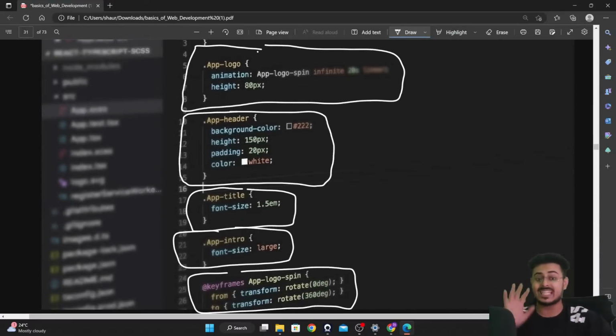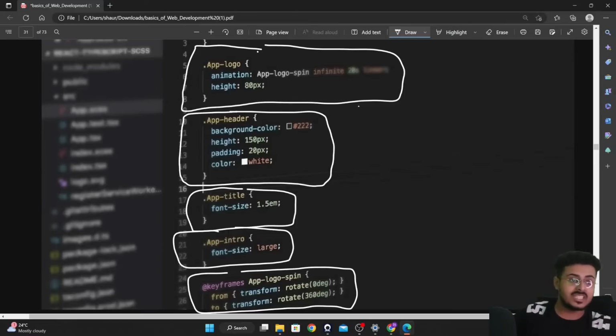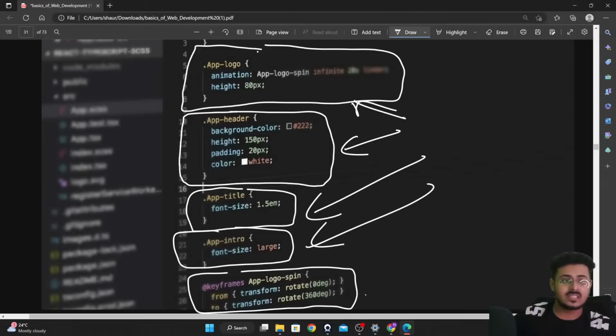Now these are some technical terms, guys. There's no understanding about it. You have to remember it, you have to memorize it. You're not going to refer to a block of CSS code; you are going to say that it's a rule set. It's the name. Just like there's no understanding about why my name is Shaurya, it's just Shaurya, and you have to call me by that name. Similarly, a small block of code is called your rule set. So all these blocks of code that you are able to see right over here are called CSS rule sets.